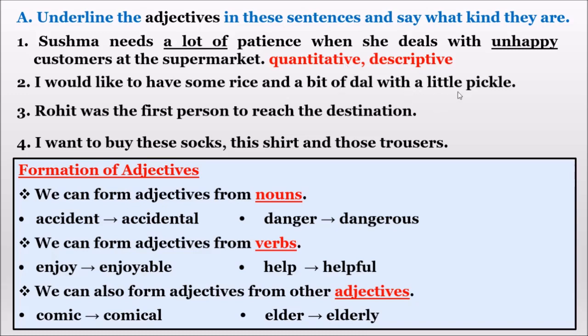You can write quantitative, comma, quantitative, comma, quantitative. Rohit was the first person to reach the destination. Here first is an adjective which indicates a number, so it is a numeral adjective. I want to buy these socks, this shirt and those trousers. Underline these, this and those. All these come under demonstrative adjectives.